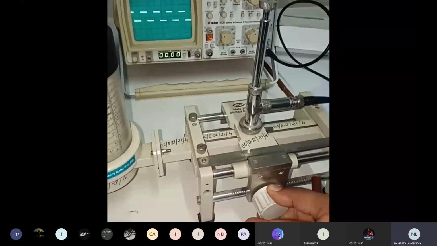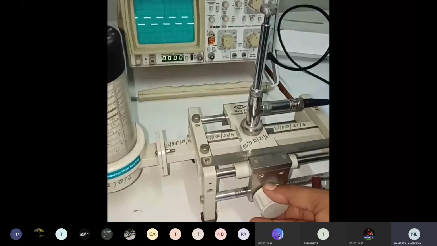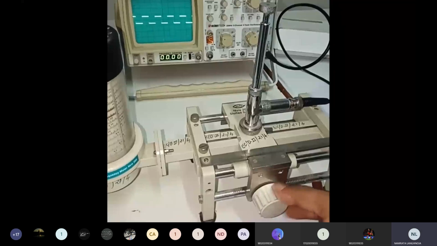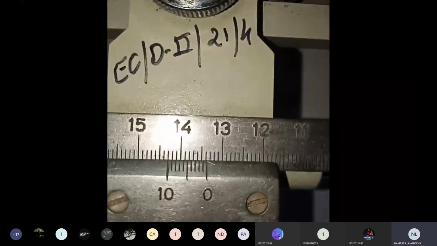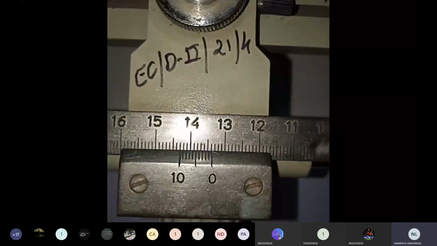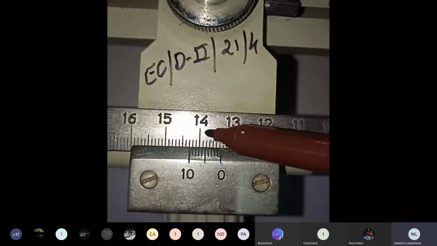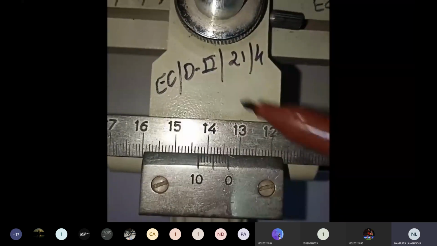So this is the position where I am having a minimum amplitude. We'll mark this point. You can see this is between 13 and 14. Since I am moving along this direction, this will be my 14 point.